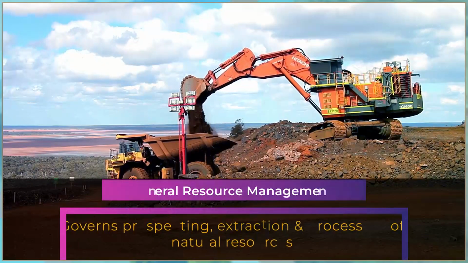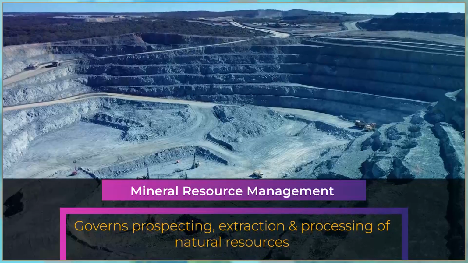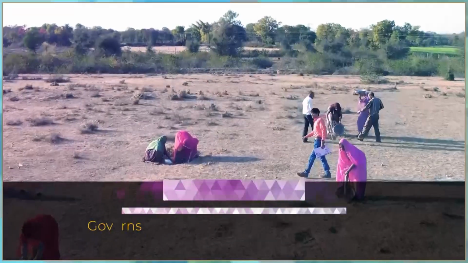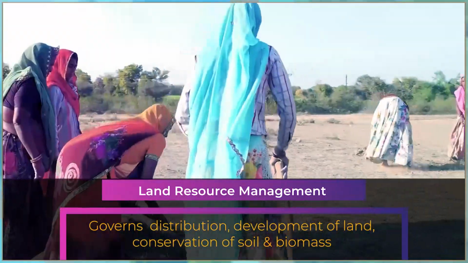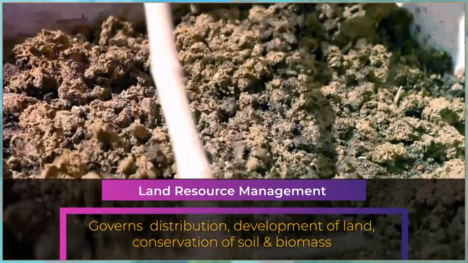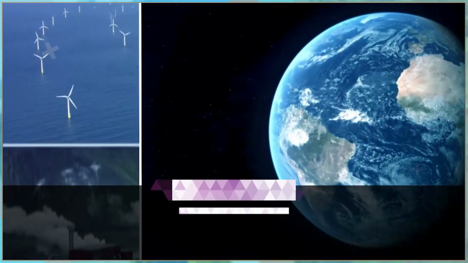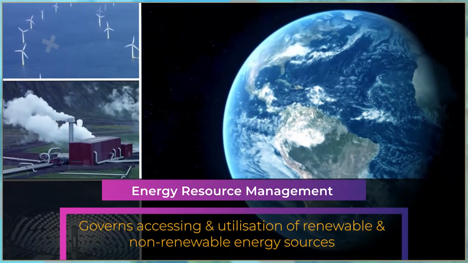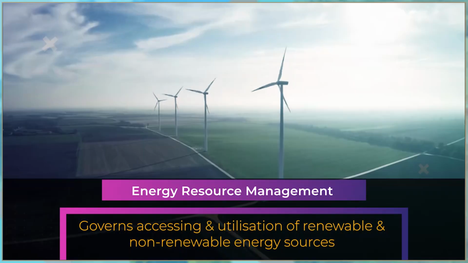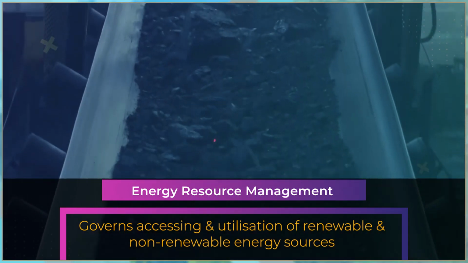Three, mineral resource management governs the prospecting, searching for extraction, and processing of naturally occurring ores bearing various minerals. Four, land resource management governs the distribution of land, development of land, from fallow to cultivable, conservation of soil and biomass, and utilization of land for cultivation. Five, energy resource management governs the accessing and utilization of various renewable, for example, solar and wind, etc., and non-renewable energy resources like oil, natural gas, and coal.